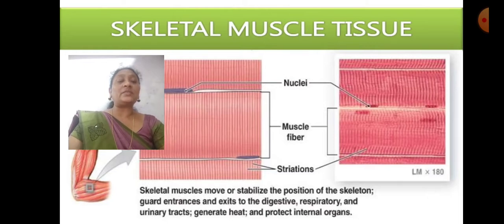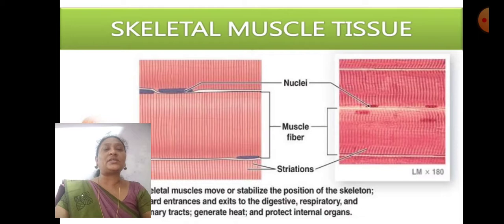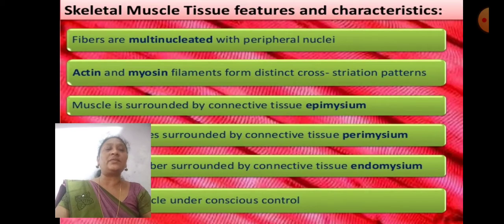That is the main function of skeletal muscle.